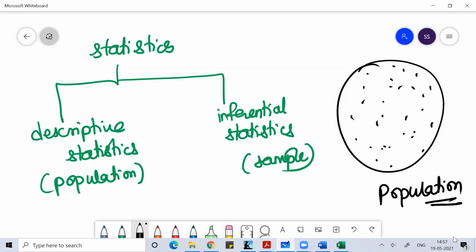If you do your research on the complete set of respondents who should be part of the research, then that kind of research is called descriptive statistics. While at certain times when you do research, you have limitation of time, limitation of money, or limitations like what you have right now, maybe lockdown. Certain limitations are not in our hand, not in our control. So when you have limitations, you cannot work on each and every unit which is part of your population. In that case we take a subset of a population, and that is called a sample.